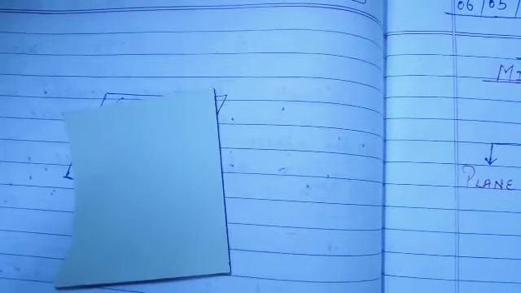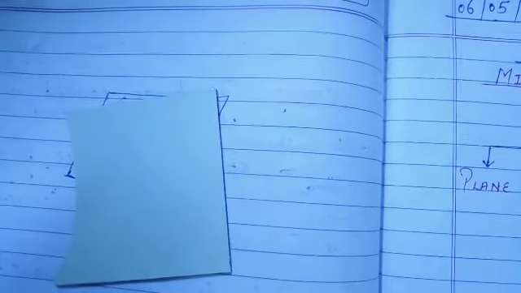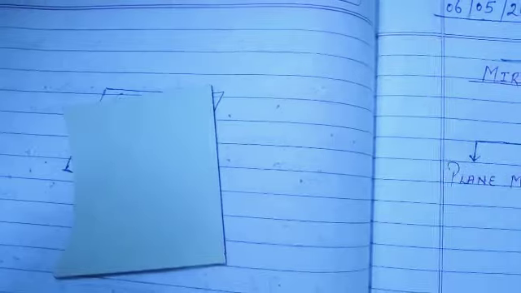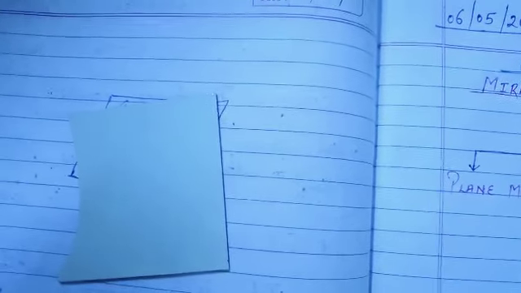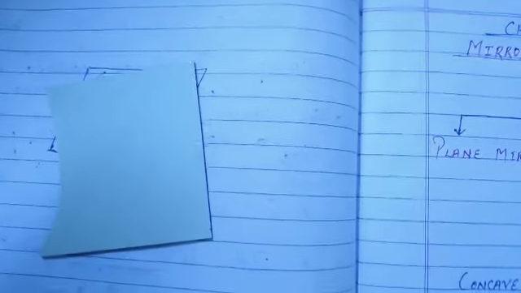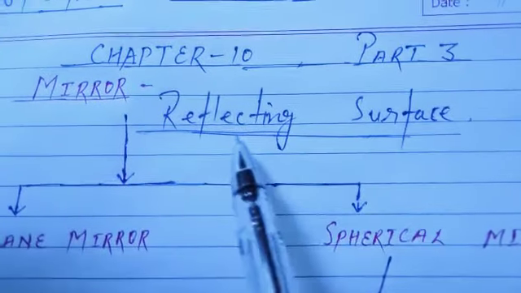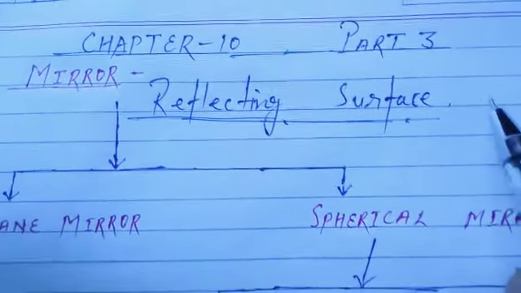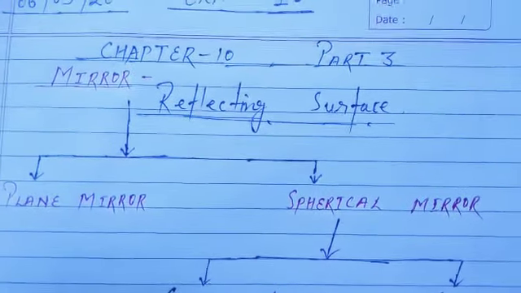So this is how we make a mirror. Just take a simple glass, one side you have to polish, meaning make it smooth, and the other side you have to paint with any metal like mercury. So a mirror is a reflecting surface and it is made up of glass, of which one side is silver coated, you can say.